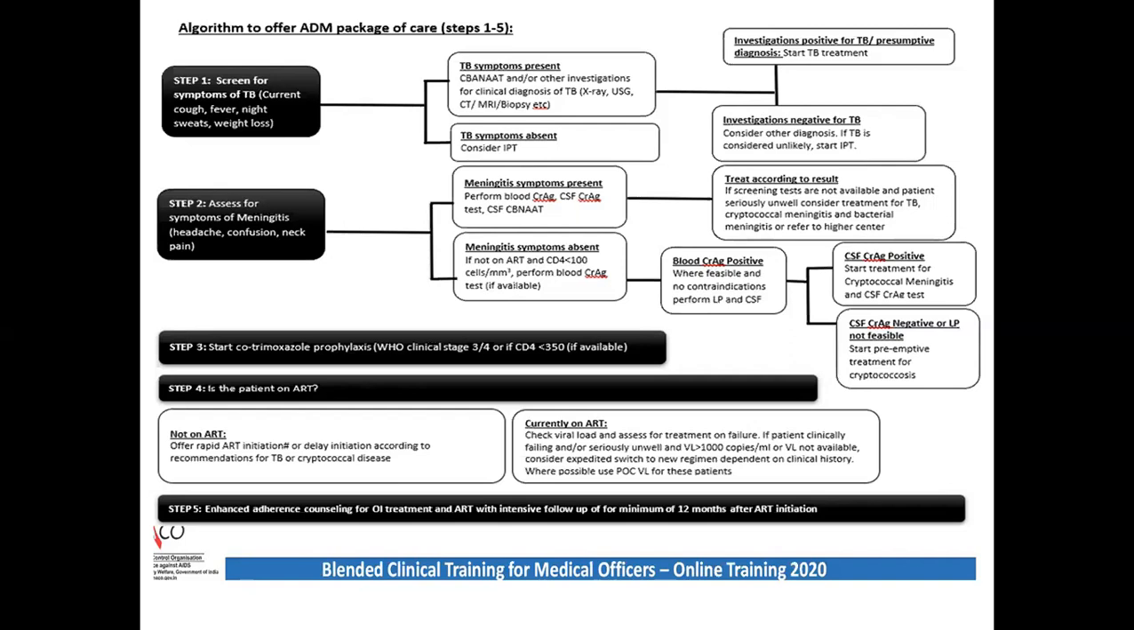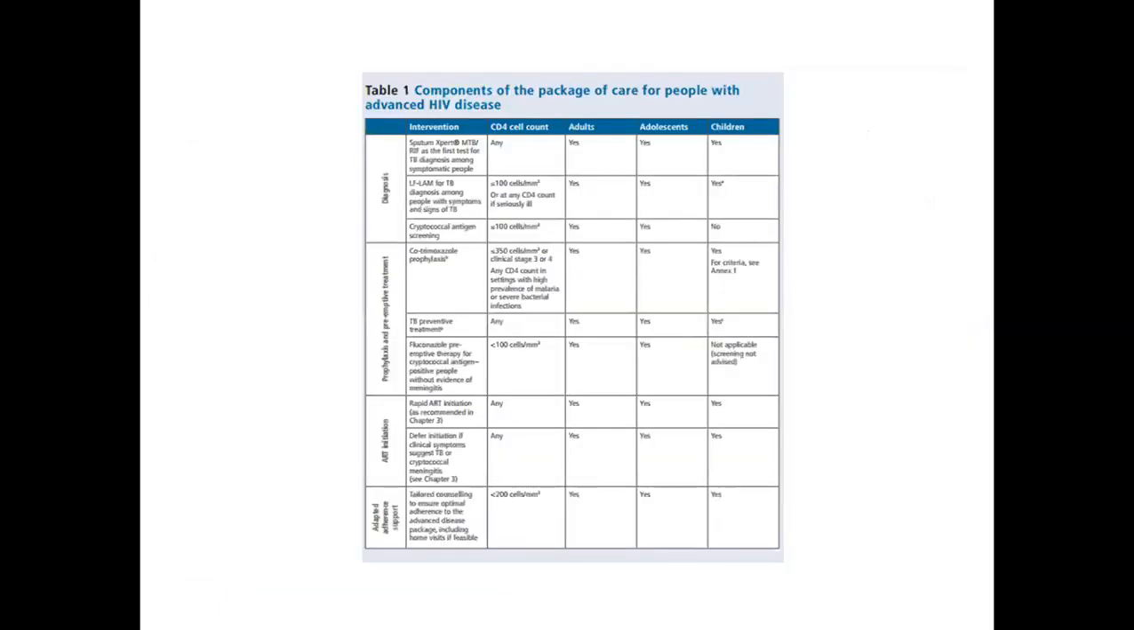Apart from our other patients who have a high CD4 and only stage 1 or 2 illnesses, our advanced HIV patients need to be monitored very closely for adherence, with intensive support till 12 months of ART. This is a chart which has been taken from the WHO advanced HIV guidelines. This again says the same.